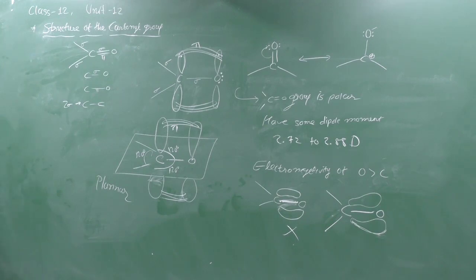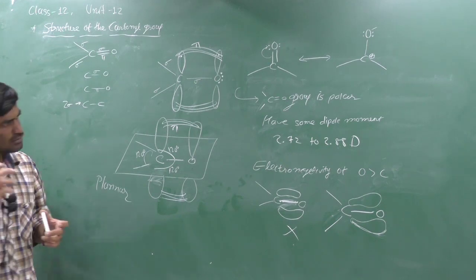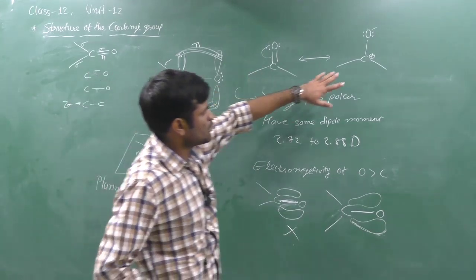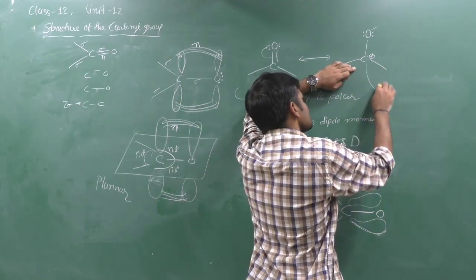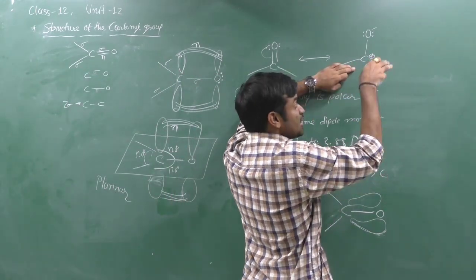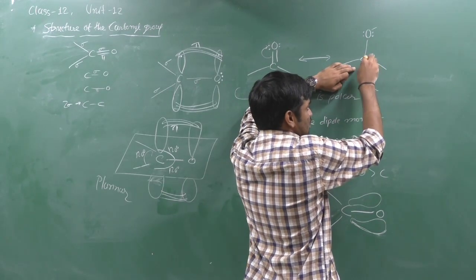Suppose you think about the pi bond, then we can say that the resonance is there, here a positive charge, therefore this carbon is attracted toward electron-containing species.